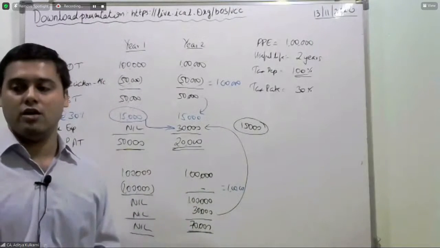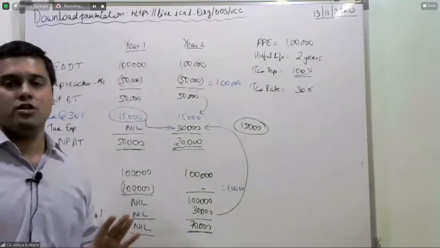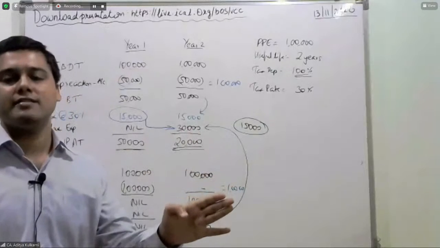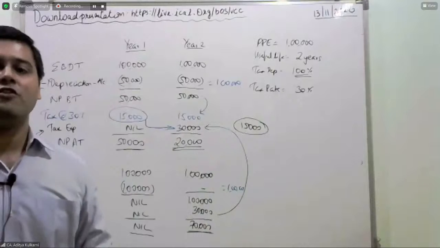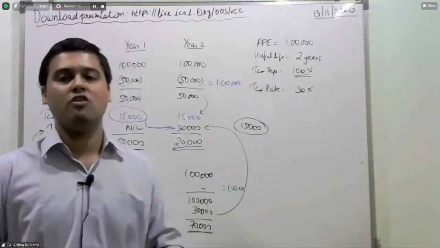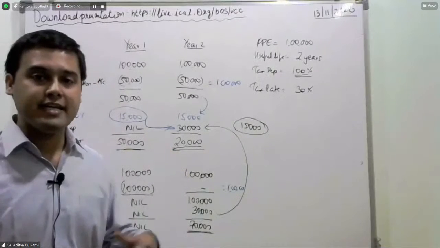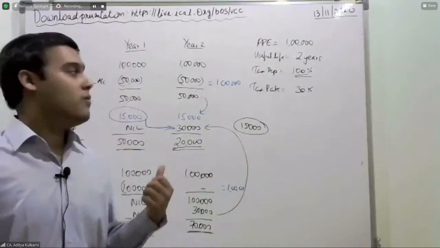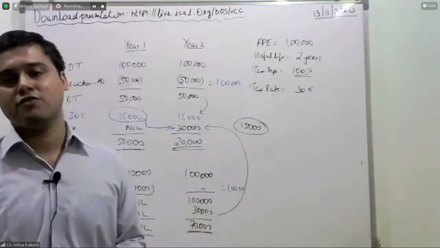Second year, not allowed. Whereas in the accounts, 50,000, 50,000. Over 2 years, the impact is the same. The fact is just that when we take a cutoff of the first year, I am getting this anomaly. I am getting a zero tax for the first year, whereas I am getting a 30,000 tax for the next year.